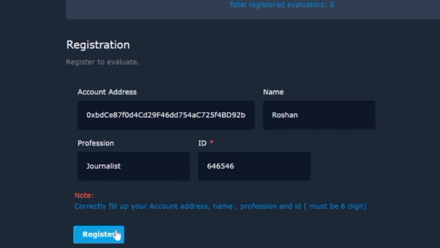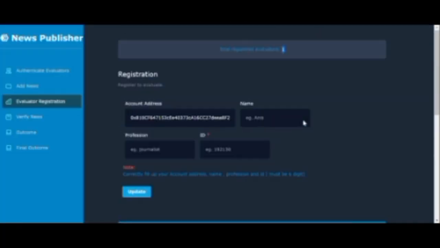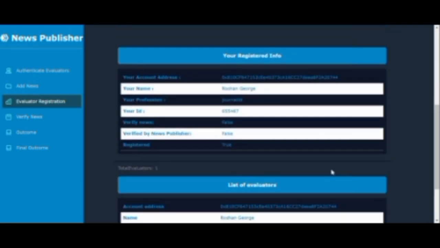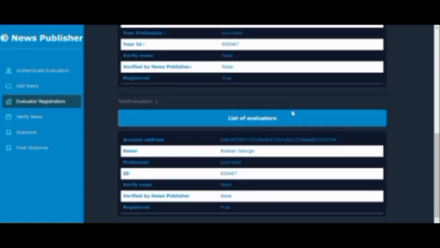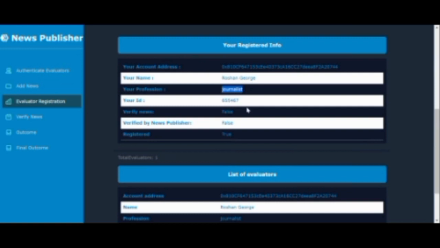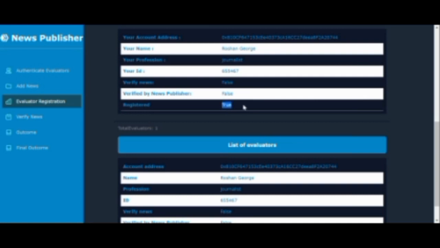So once I register, as you can see, my total registered evaluators has increased to 1, and I registered myself as a journalist. You can see the account address as well as my profession, and whether I am allowed to verify the news, or whether I'm able to publish the news, or I'm actually registered. So yes, I am registered. I'm not yet given permission by any of my superior news media publishers to publish the news yet.